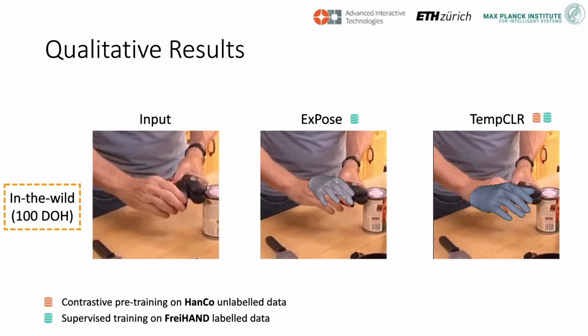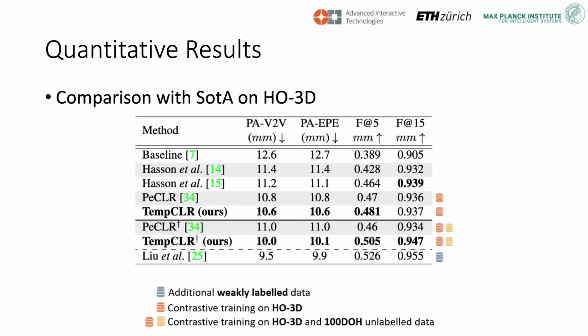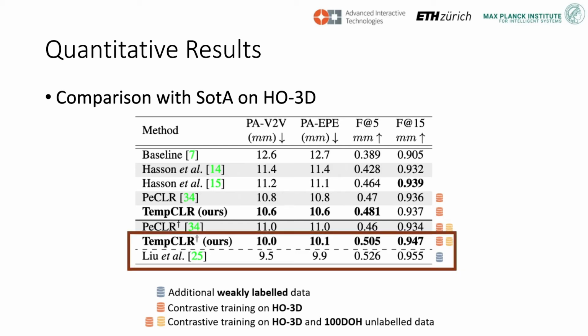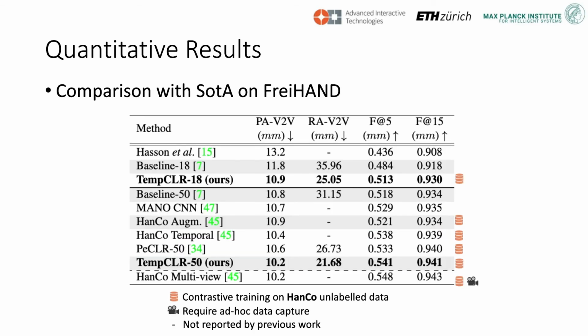Our method outperforms the state-of-the-art across all the hand reconstruction metrics on HO3D, and is even on par with a specialized architecture trained with additional weak supervision. Our method also outperforms previous state-of-the-art contrastive learning approaches on FreiHAND.